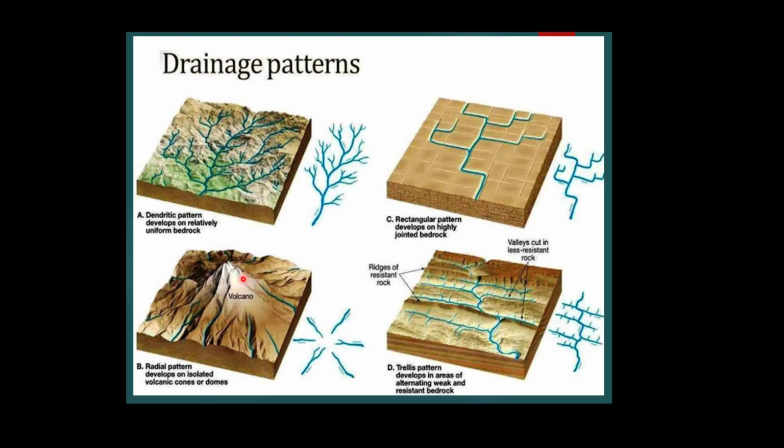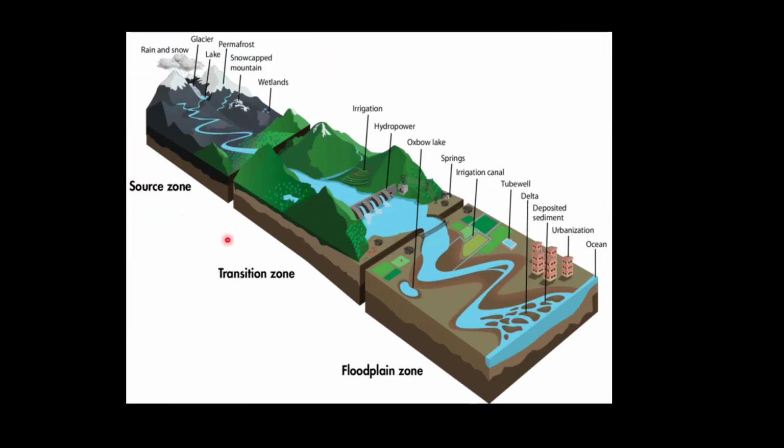And the radial pattern you can find in the region of a volcano or in the region of a dome shape, or on the dome, or you can say the peak areas, and the rivers flow in different directions from the top portion. These are the different patterns we have studied.